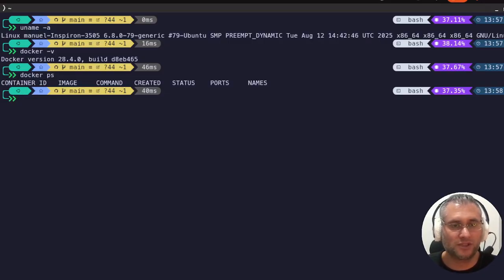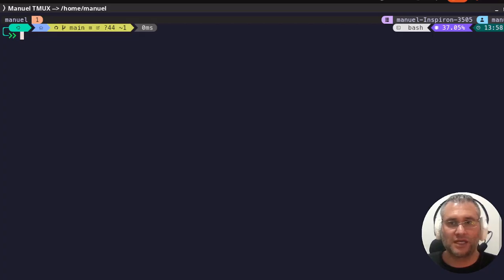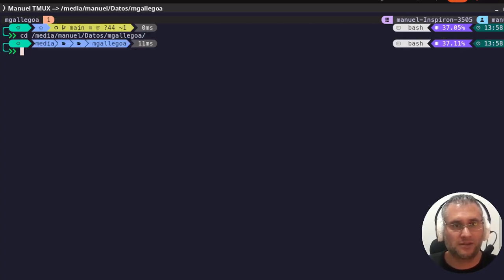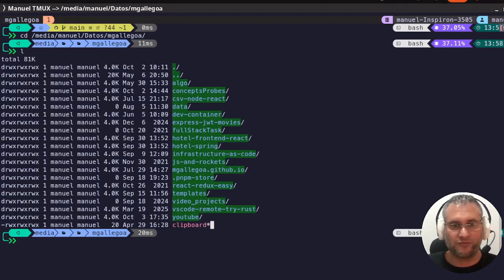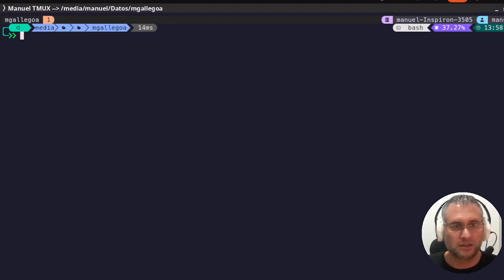You can see no dev container running currently, but first I'm going to open a new Tmux session, and you can check in the right top corner the name of the machine, and I'm going to move to my local repository, cd change directory, media manual, dates, and okay, here I have the list of the repositories that I have in my local machine. I'm going to clear the console and show the current directory.